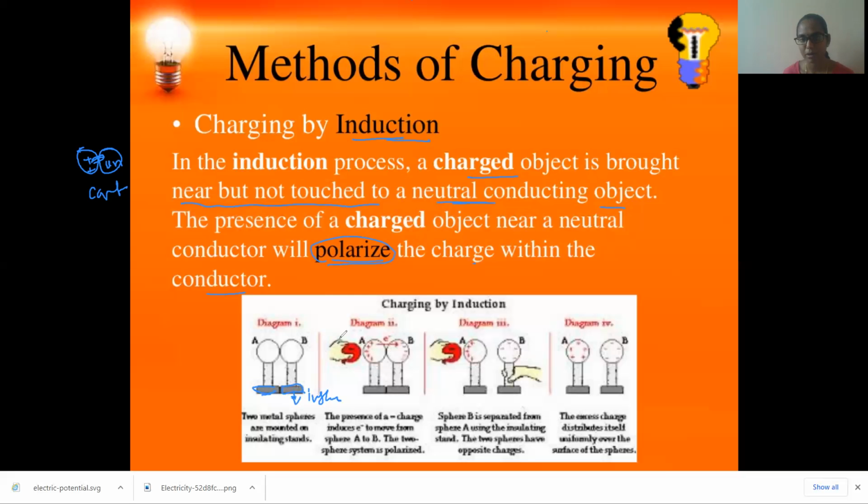Now we bring one negative charge near. When a negatively charged object is brought near, what happens? It attracts the positive charges. Sorry, I wrote positive earlier; here the charge is negative. When we bring it near the neutral body, which contains both positive and negative charges, all the positive charges come and accumulate at the nearer surface to attract the negative body. And when all the positive charges come to this side, all the negative charges reside on the other surface of the body.